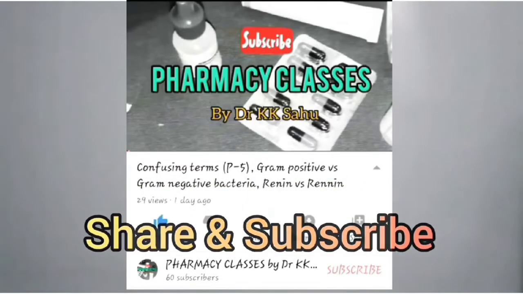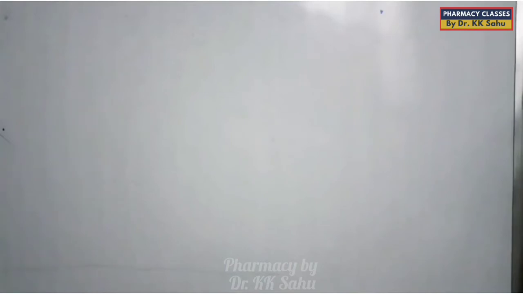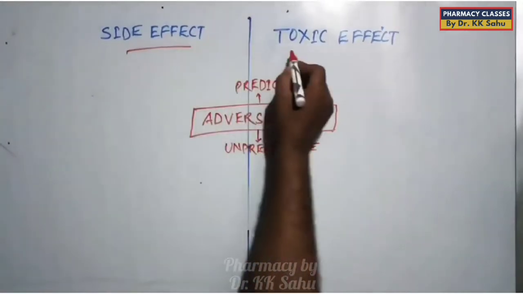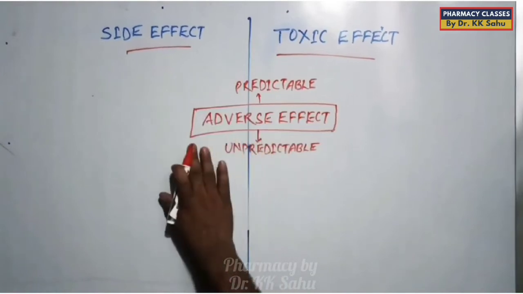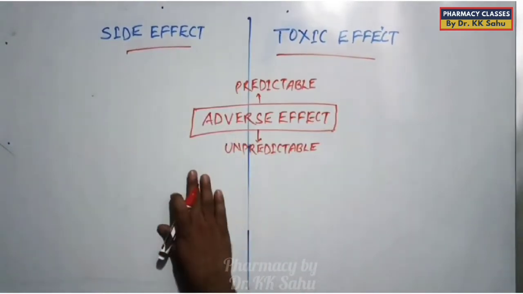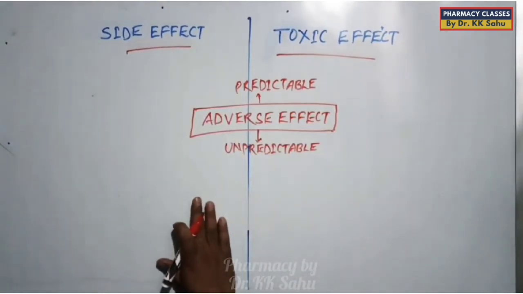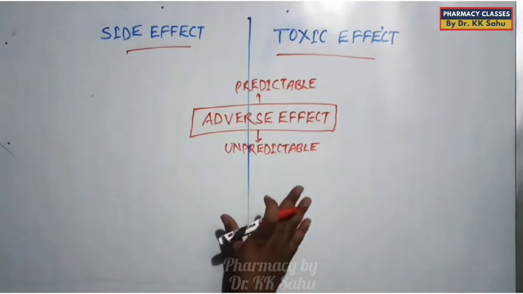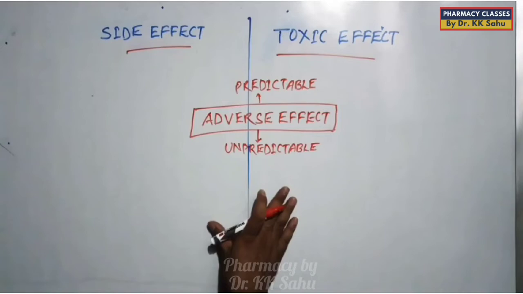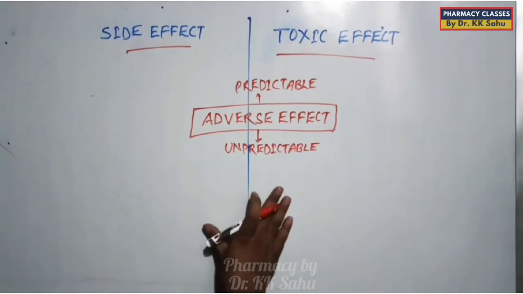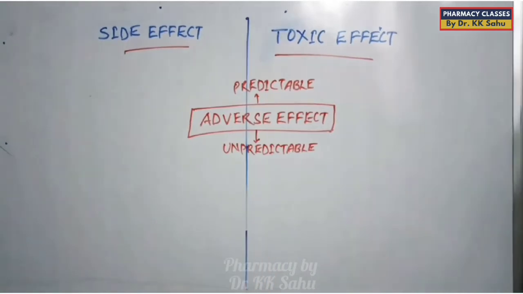In today's video, we will learn what's the difference between adverse effect, side effect and toxic effect. Side effect and toxic effect, both are types of adverse effect. Now what is adverse effect? Any undesirable effect of the drug administration at that particular time of treatment, meaning all those effects of the drug which are not required by us, whether it is beneficial or not.